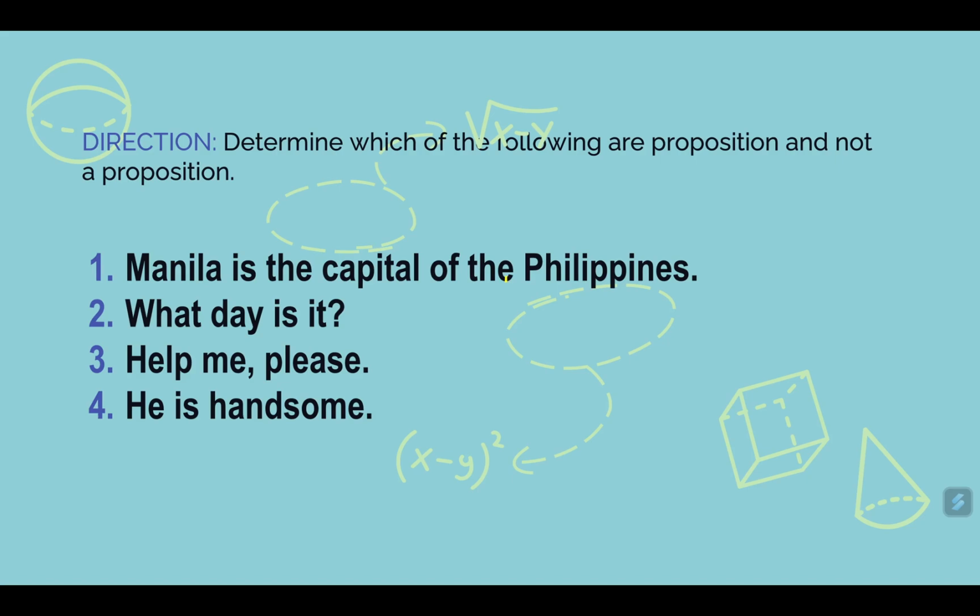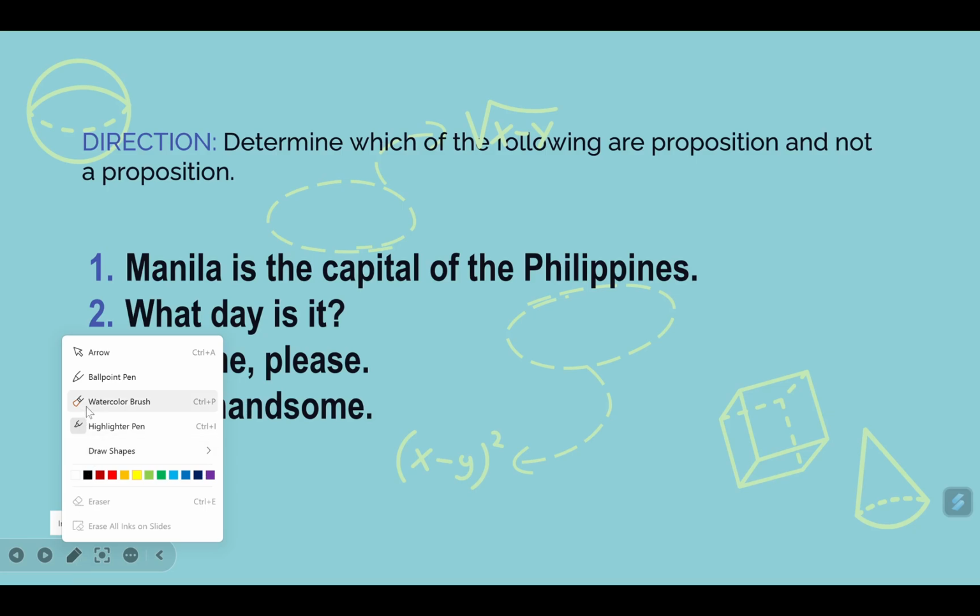We ask ourselves if this statement is true or false, or can we evaluate this statement as either true or false but not both. Now, we know for a fact that Manila is the capital of the Philippines. So therefore, statement 1 is a proposition. So first, it is a declarative sentence, and we can evaluate it as true.